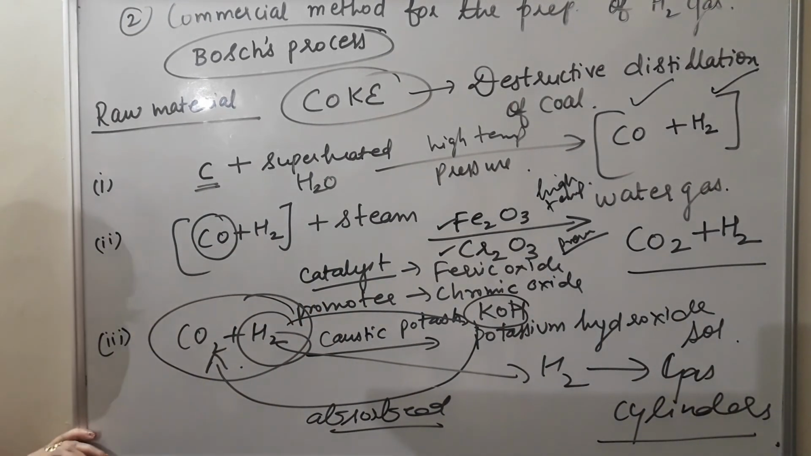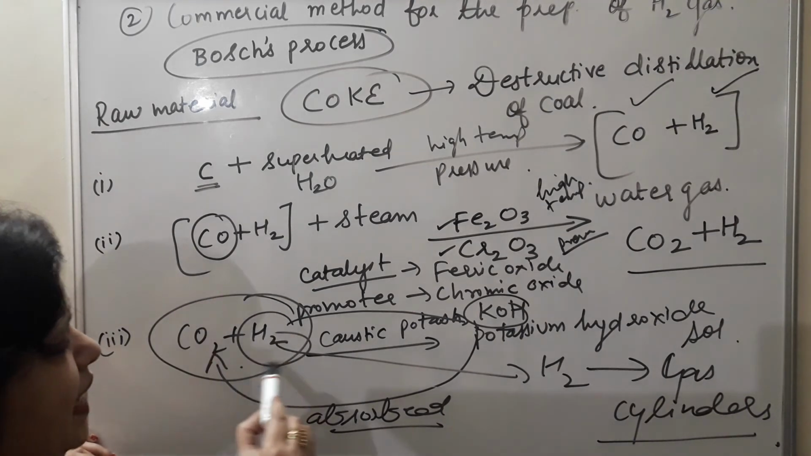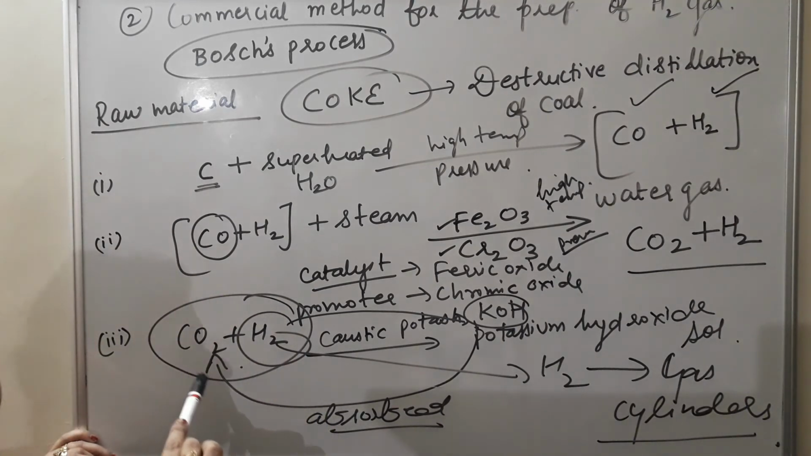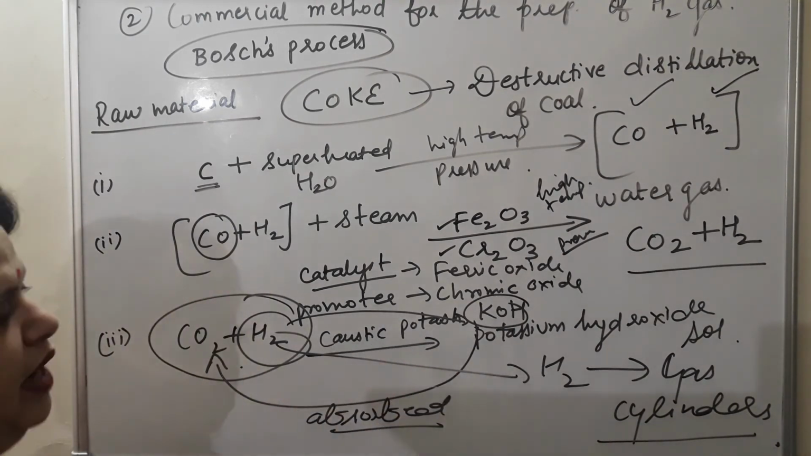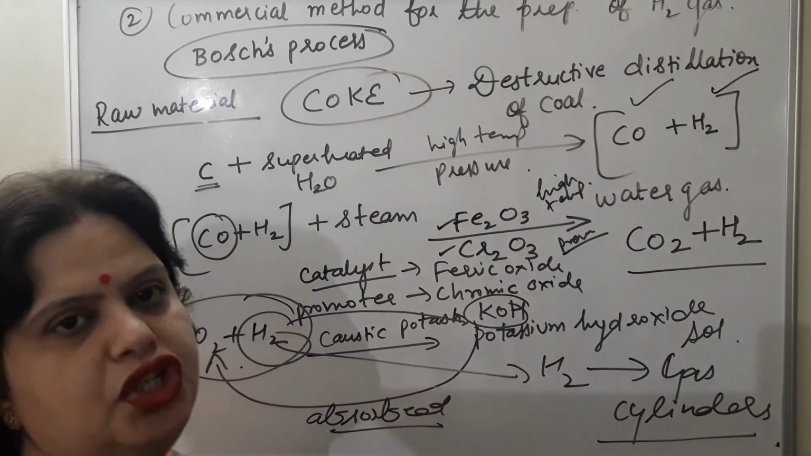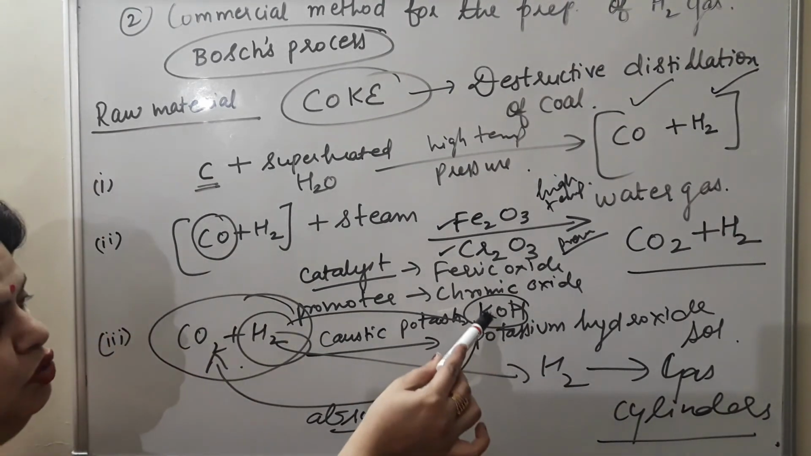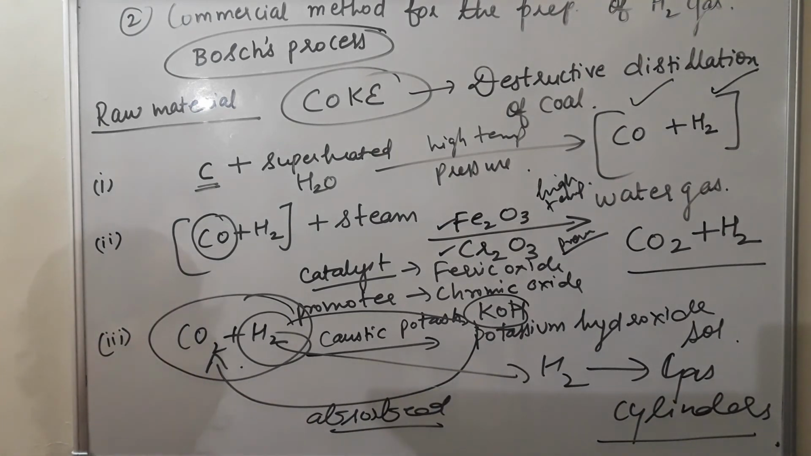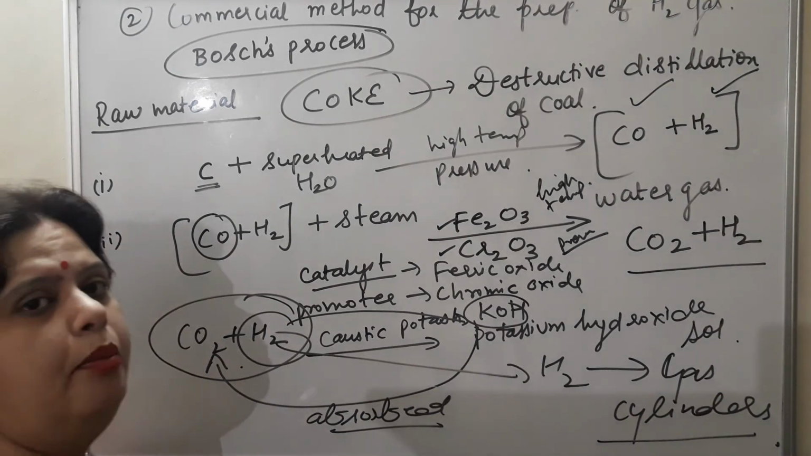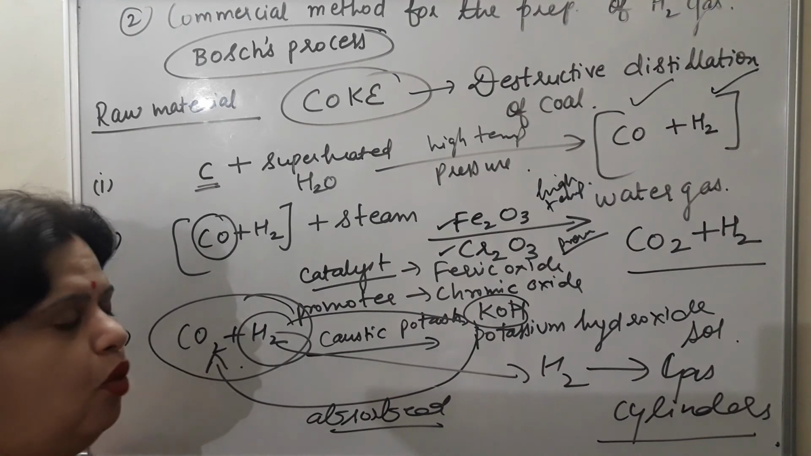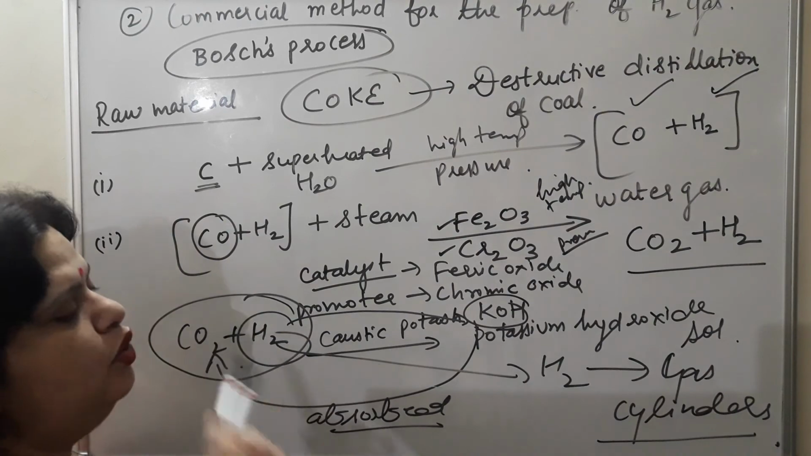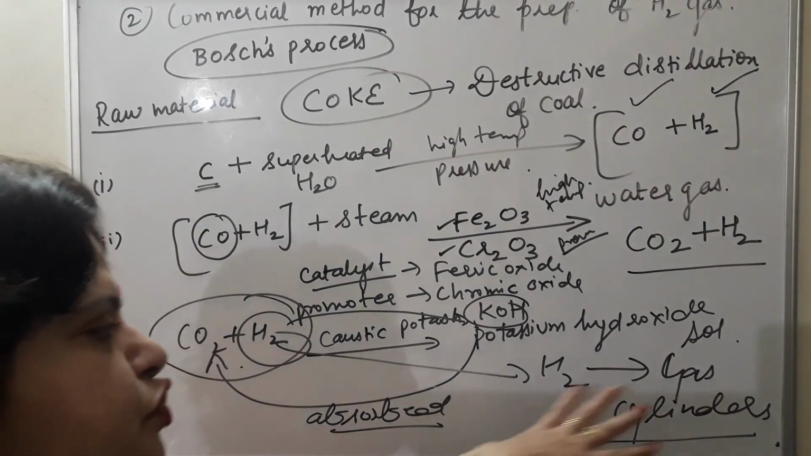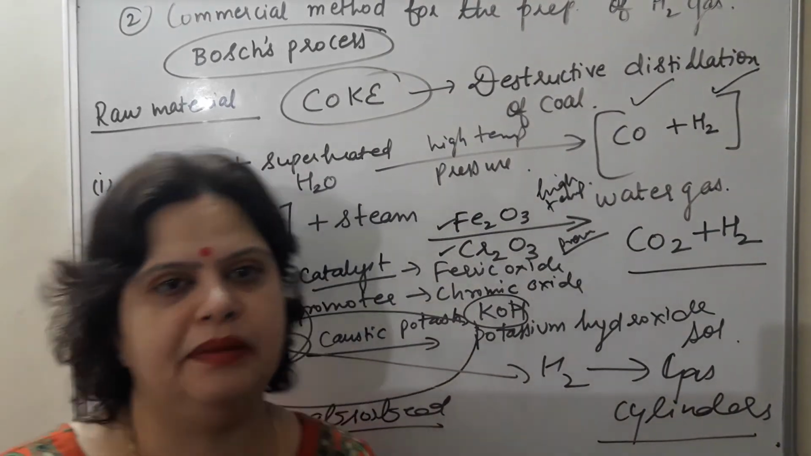In the third step, because we have to obtain only hydrogen gas, this carbon dioxide gas is to be removed. So this mixture of these two gases passes through caustic potash, that is potassium hydroxide solution. Potassium hydroxide solution KOH has strong affinity for this carbon dioxide because it will absorb it to form potassium carbonate and water. So carbon dioxide gas will be absorbed, and hydrogen gas will be left behind, which is filled in gas cylinders for further supply.